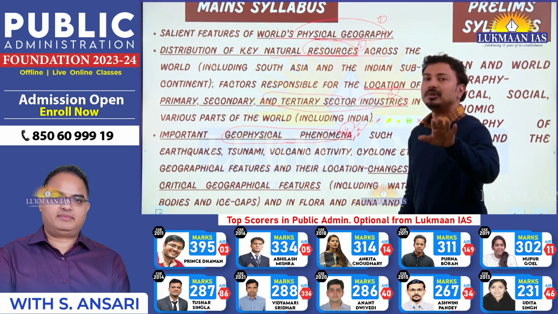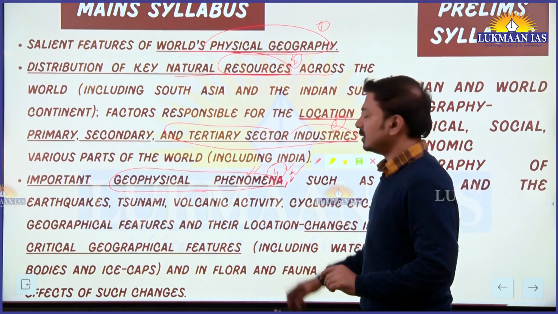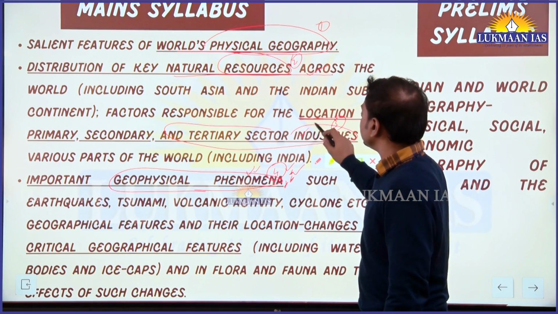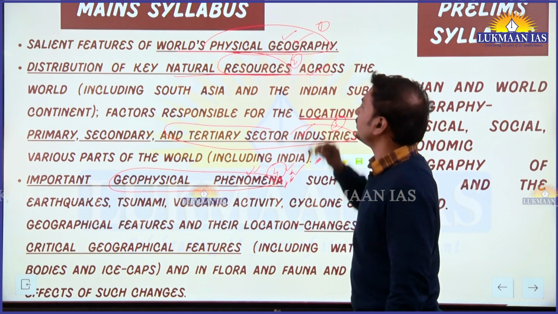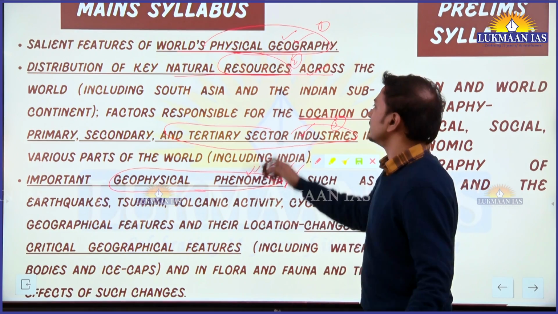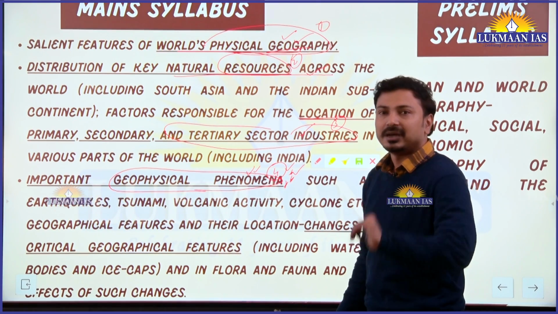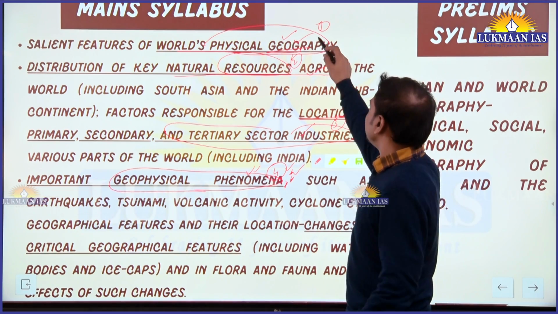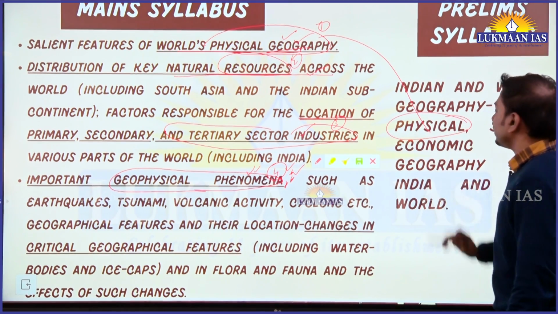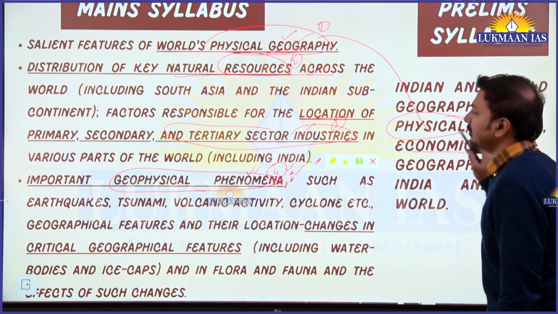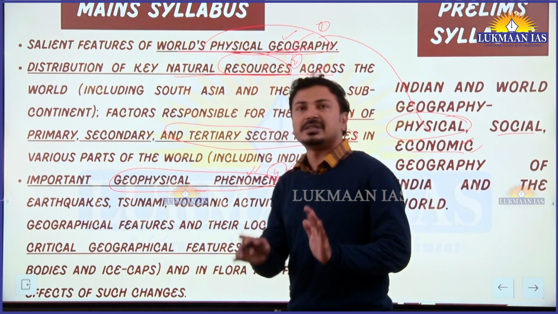Every year a minimum of 2 questions are asked from this. Thereafter the weightage is given to distribution of resources and industries, and thereafter 1 or 2 questions are generally asked from the physical geography part. But in reverse, in the prelims examination more weightage is given to physical geography and comparatively less weightage is given to economic and social. So this is how UPSC balances.